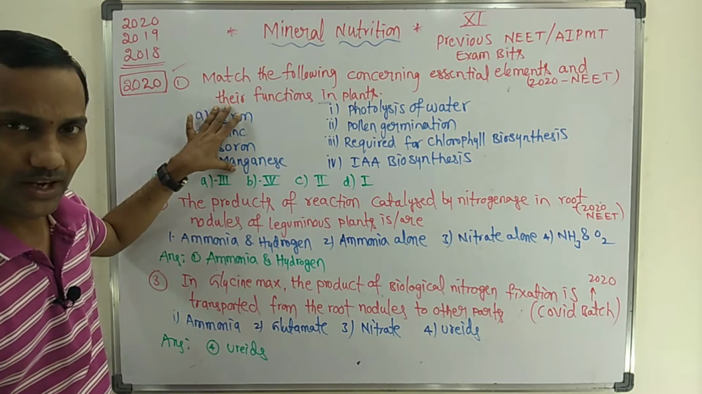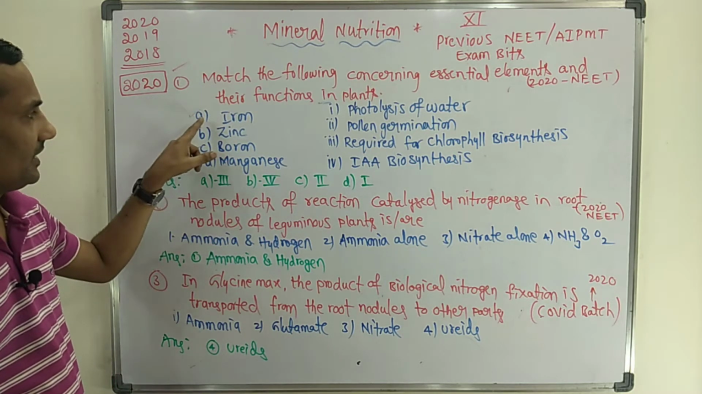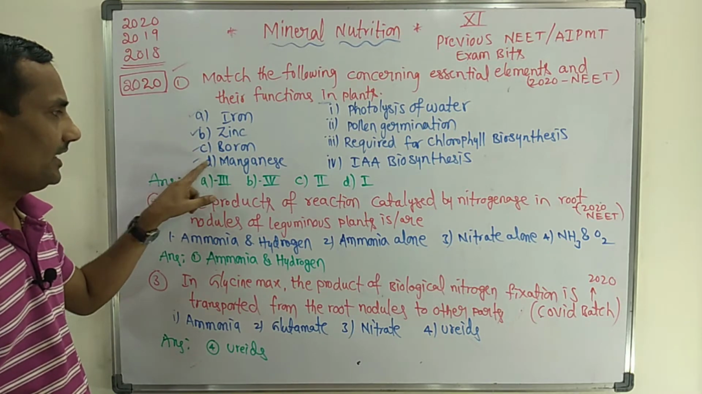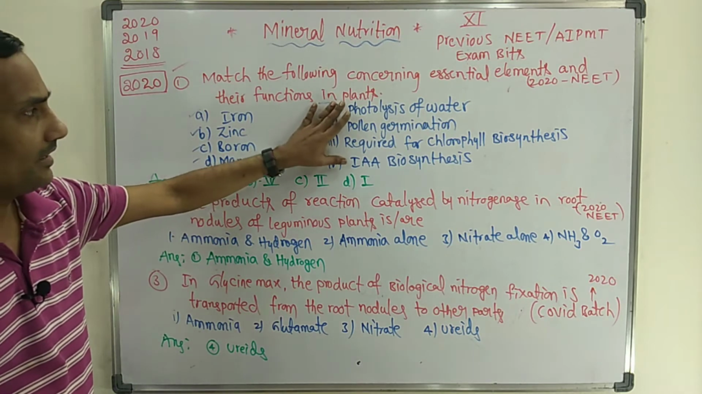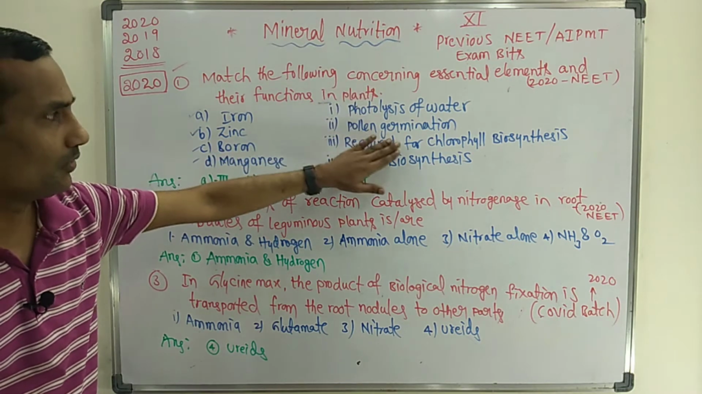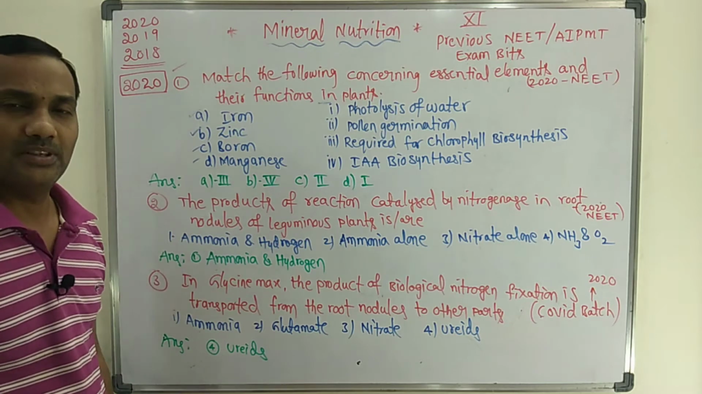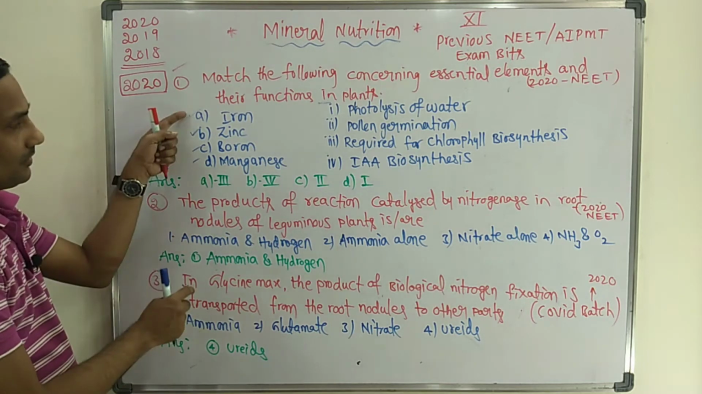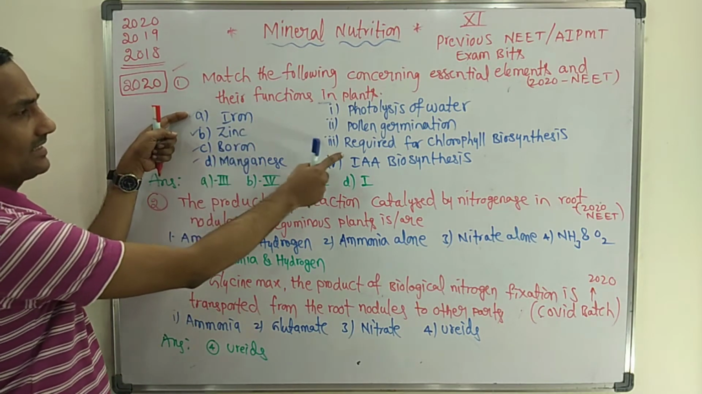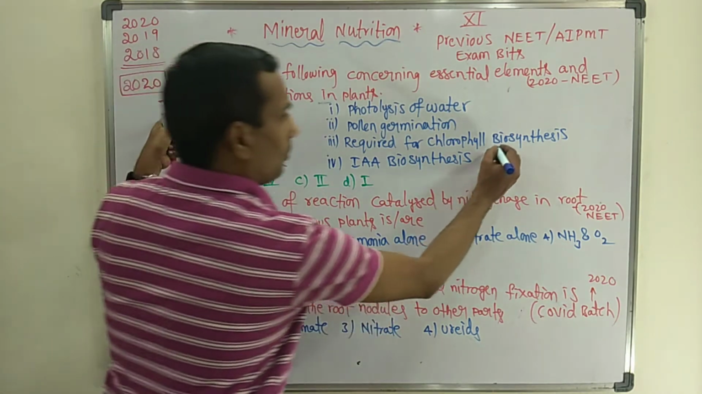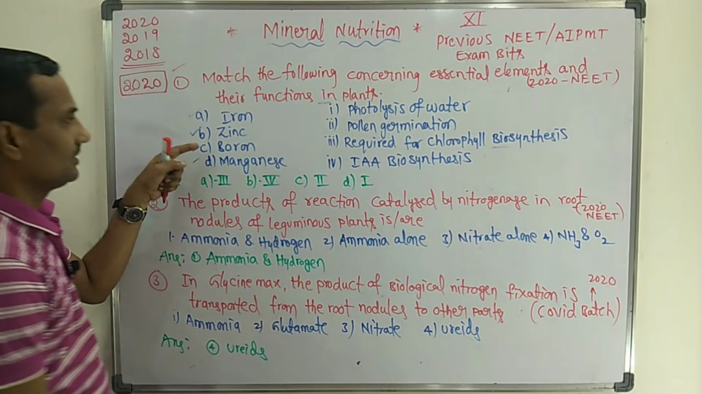There are a total of 4 elements given: A. Iron, B. Zinc, C. Boron, D. Manganese. On the right side, group B, 4 options are given. Here the left side 4 elements are given. Iron is essential for chlorophyll pigment formation, that is, chlorophyll pigment biosynthesis.